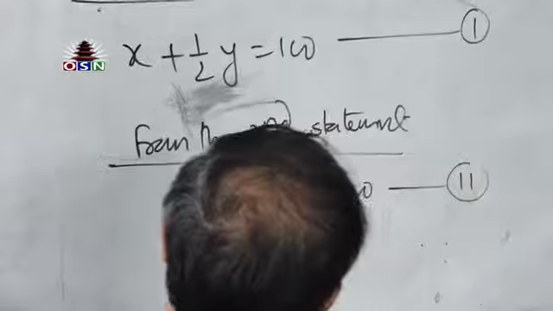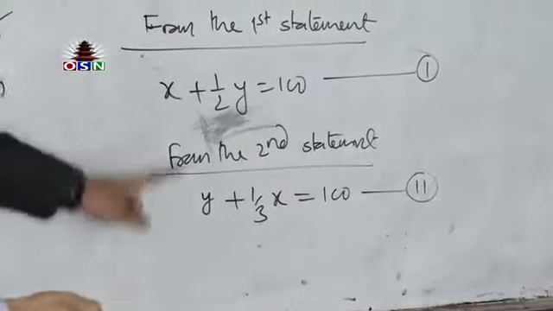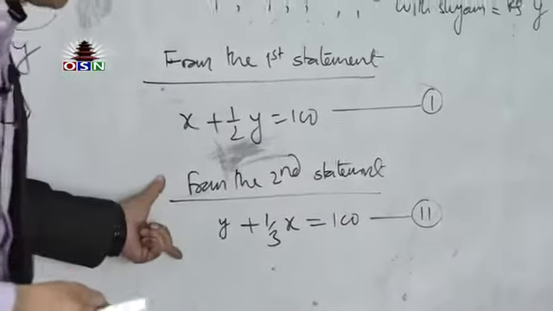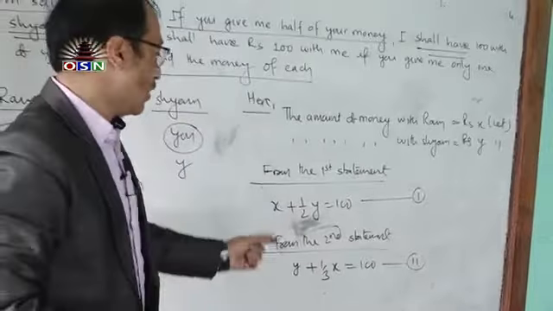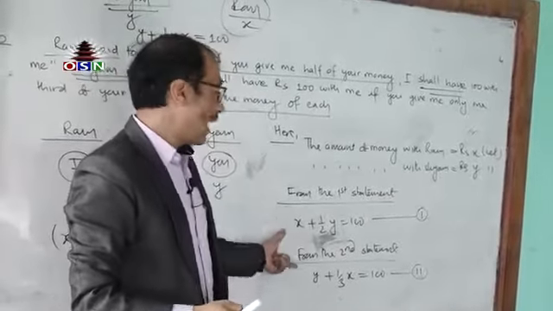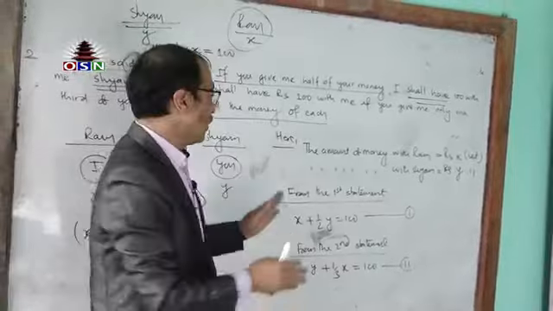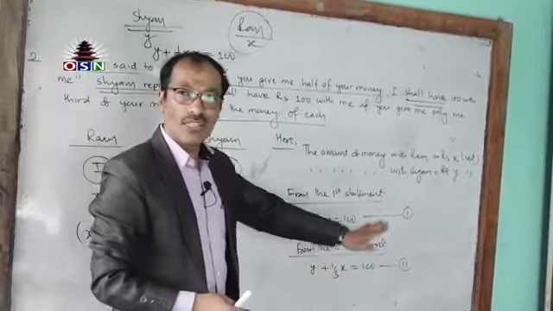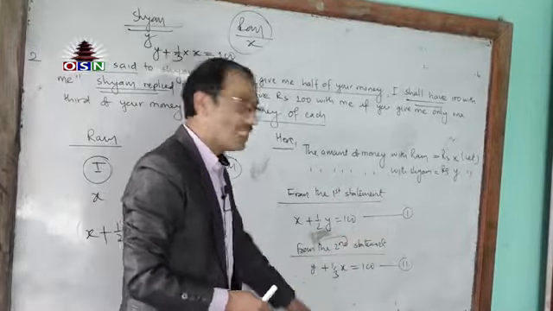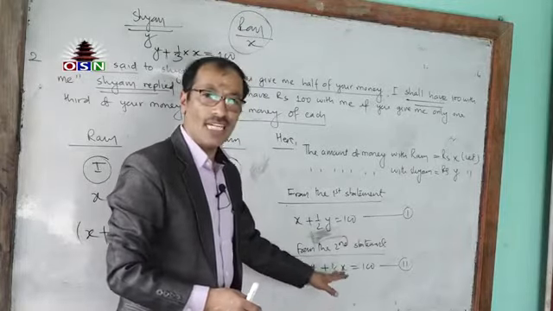This is the second equation. You just need to solve these two equations. When you solve these two equations, you will get the values of x and y. How to solve them you can do yourself. I am not going to complete it. I suggest you complete it yourself, because at least you should have this knowledge.